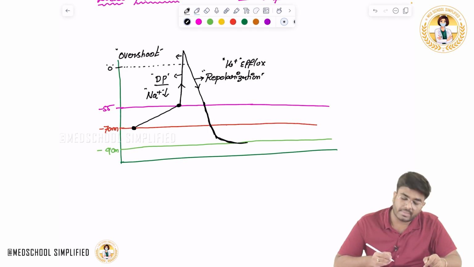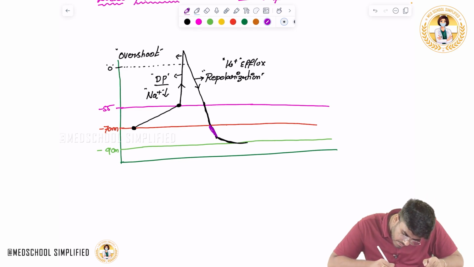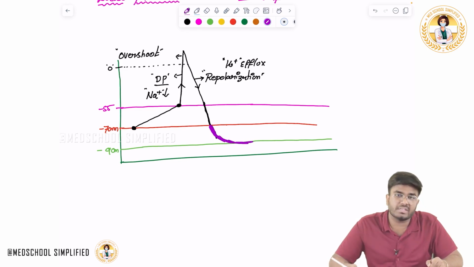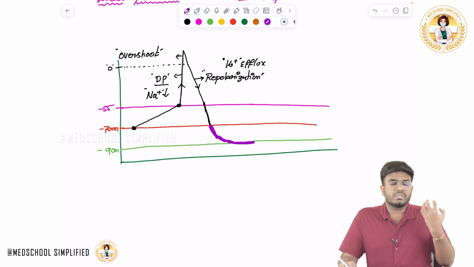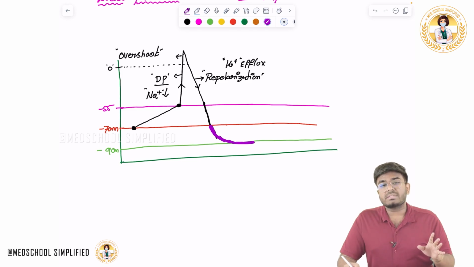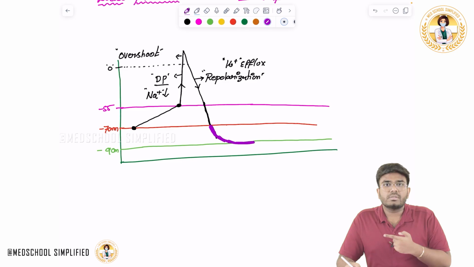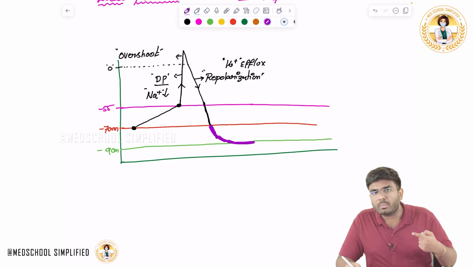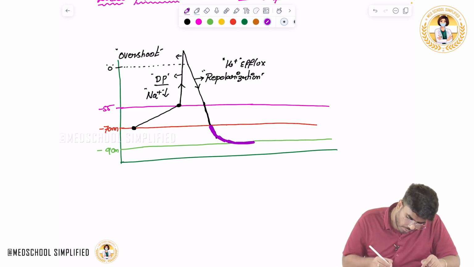Let me highlight this phase, where the voltage becomes even more negative. This is called hyperpolarization. The voltage is going to minus 90, where the membrane voltage is getting more and more negative, so this phase is called hyperpolarization.